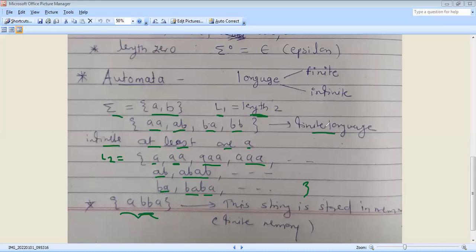ABA is not in the finite language, it does not match, so it is not stored in memory. Suppose the string matches the finite language, then it is stored in memory. That is finite memory.